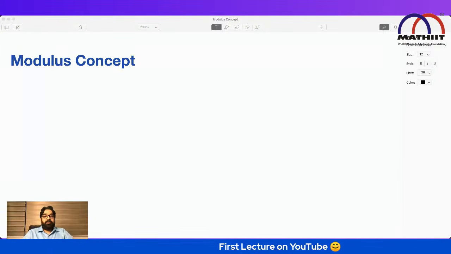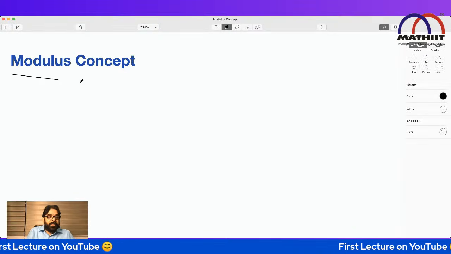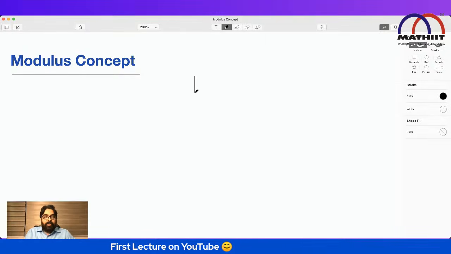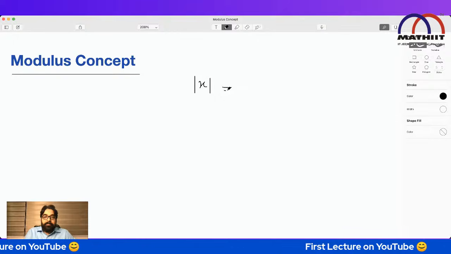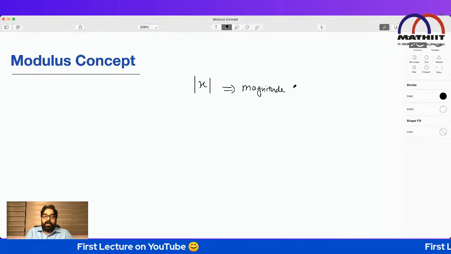In this modulus concept, what exactly are we going to learn? Today's lecture will be just about understanding the meaning of mod x. I hope everybody knows it; mod x we represent by this symbol. And what is the meaning of this? This is nothing but the magnitude of x.